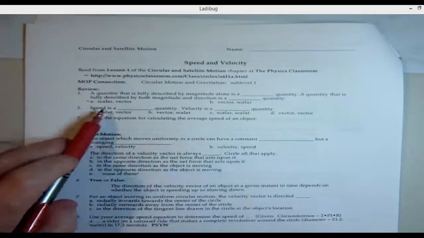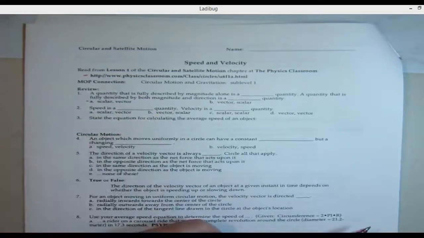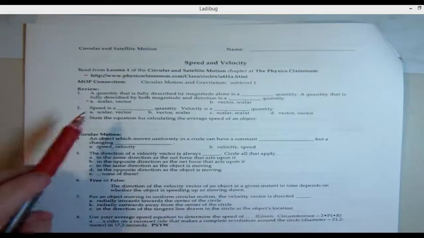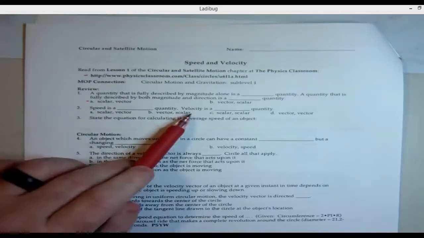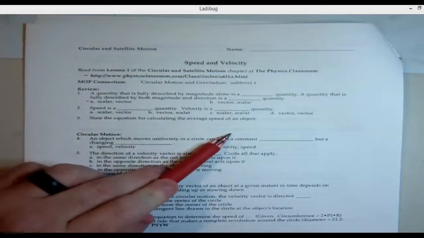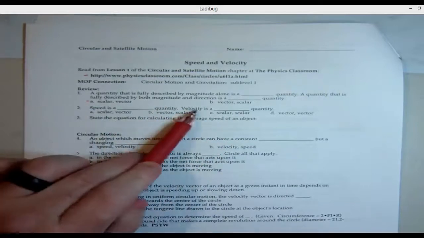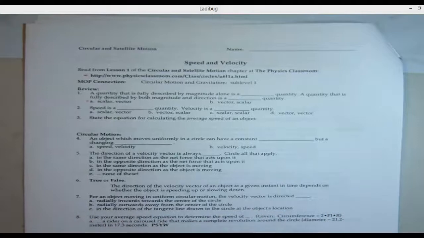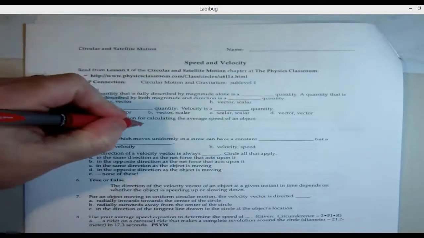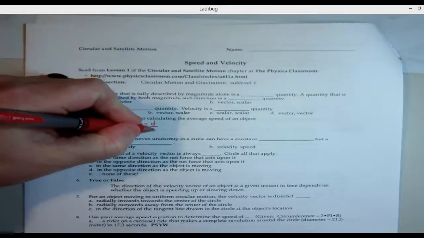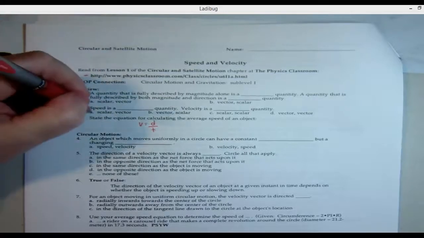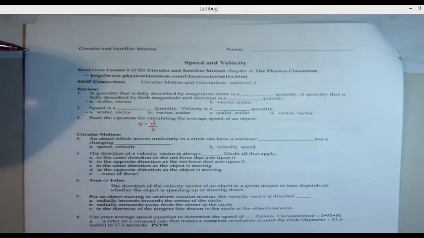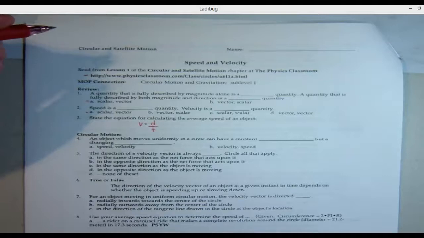Number two, speed is a blank quantity and velocity is a blank. By now, you guys should know this easily, right? Speed is just a straight up raw number, whereas velocity is your speed with a direction. So scalar, vector. Pretty easy. All right, number three, state the equation for calculating the average speed of an object. Well, remember, velocity equals distance over time. Easy money, right?